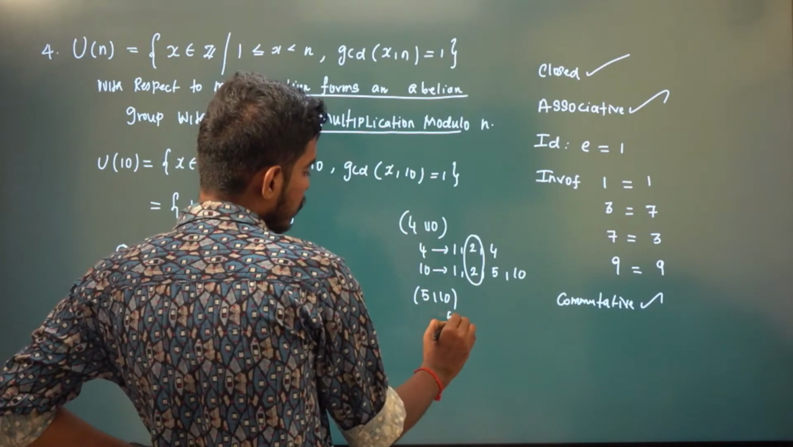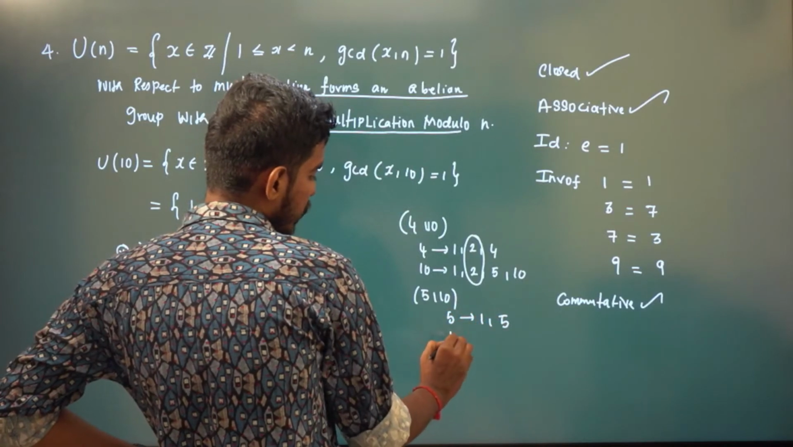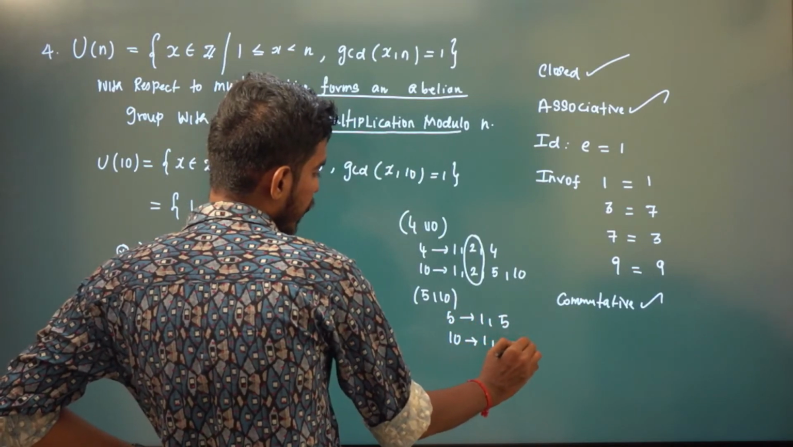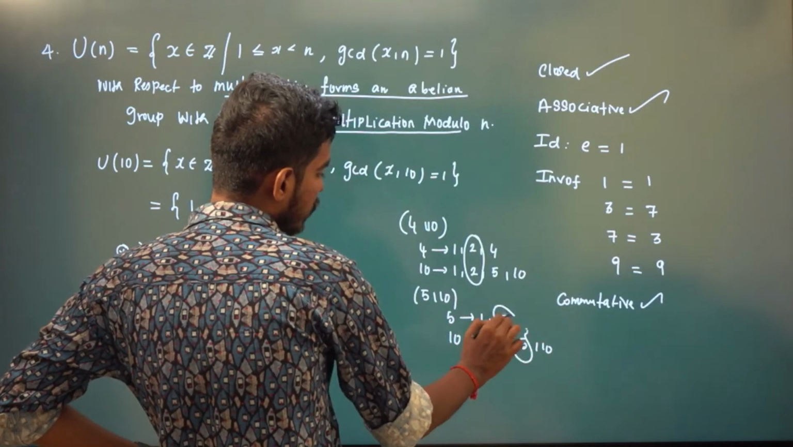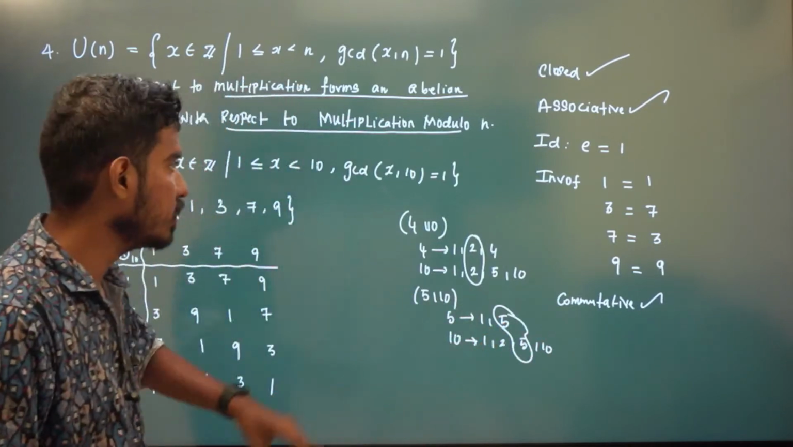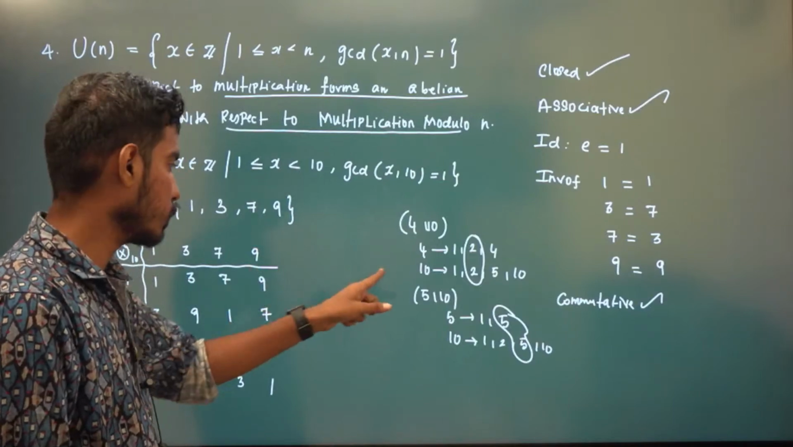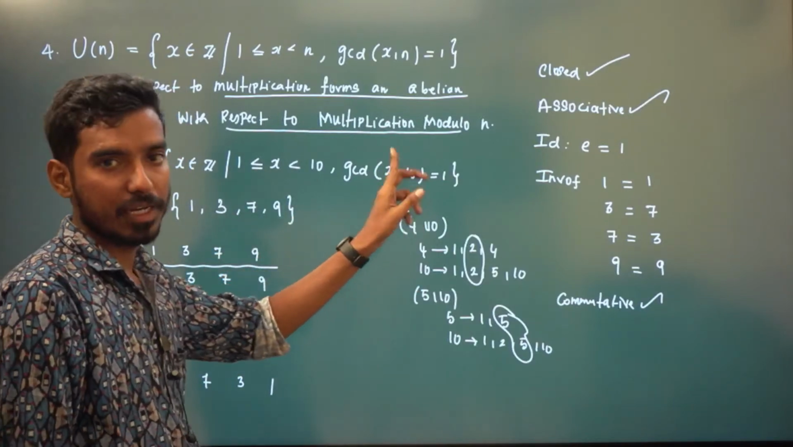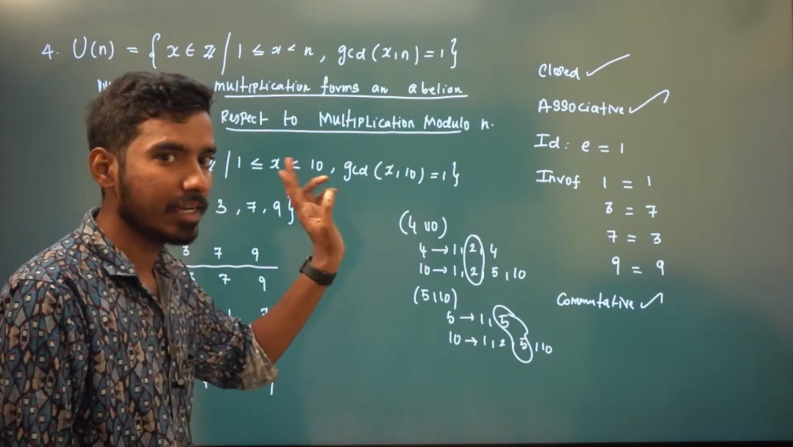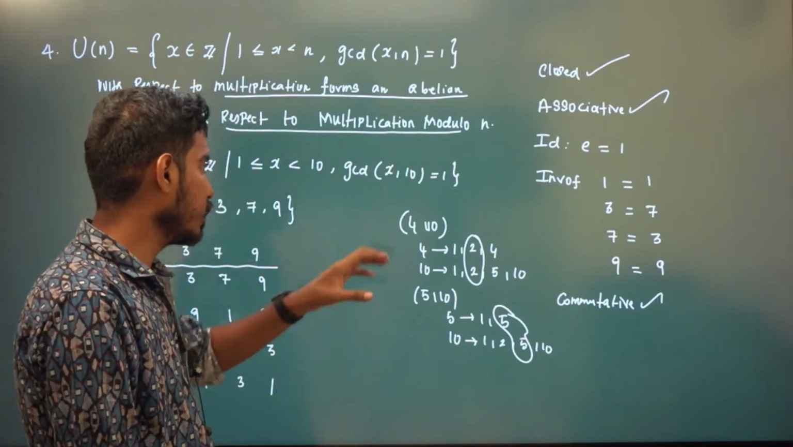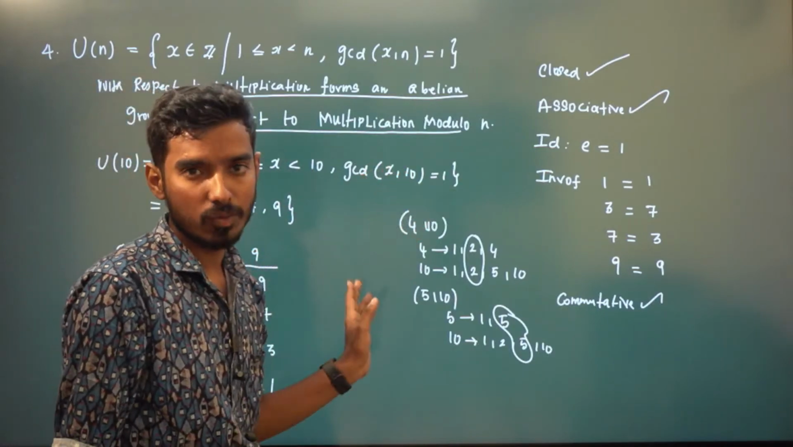The divisors of 5 are 1 and 5. The divisors of 10 are 1, 2, 5, 10. So common and highest is 5. So GCD is 5. Only if GCD is 1 do we need to put that in the set. So 5 should not be here. 7 comma 10, GCD is 1. 8 comma 10, GCD is 2. In that way, you need to collect all those elements whose GCD is 1.